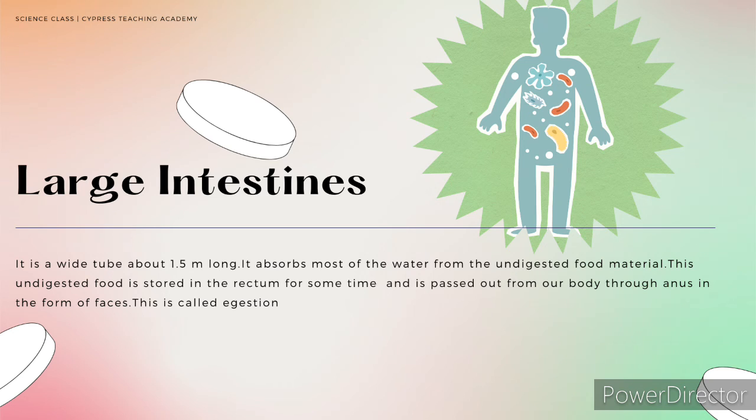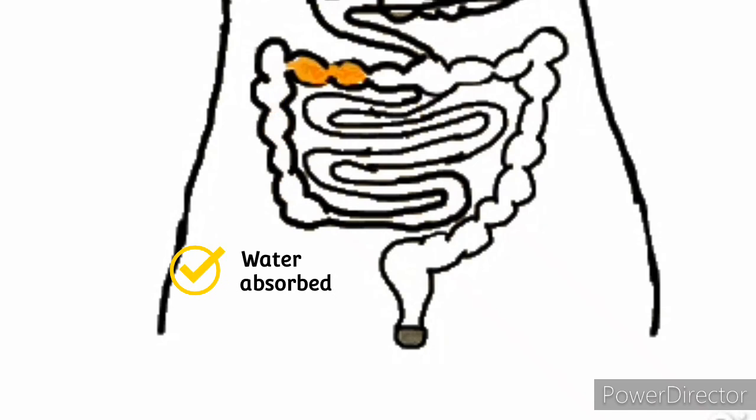Large intestine. The undigested food from the small intestine enters into the large intestine. It is a wide tube about 1.5 meters long. It absorbs most of the water from the undigested food material. This undigested food material is stored in the rectum for some time and is passed out from our body through the anus in the form of feces. This is called egestion.